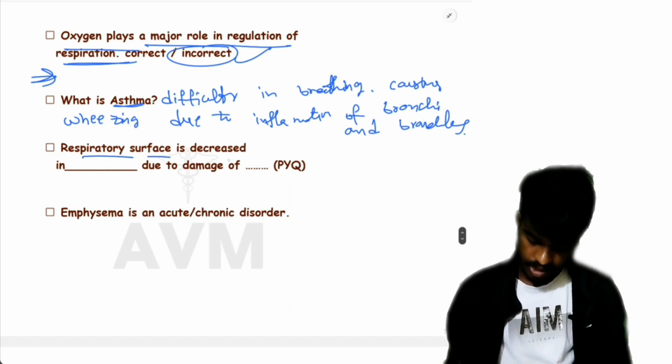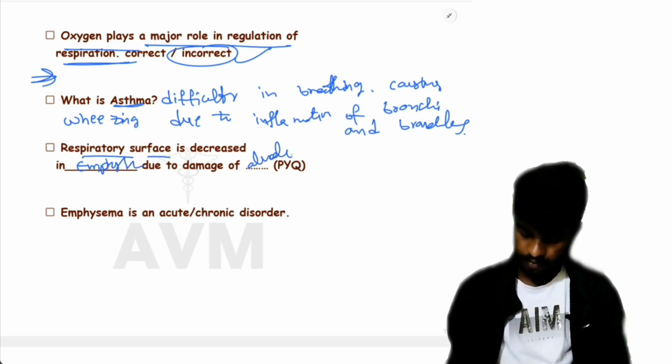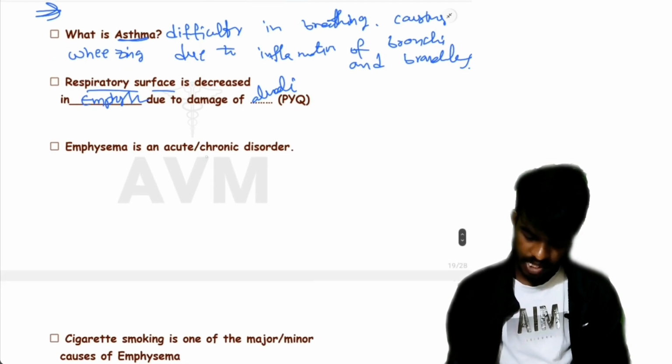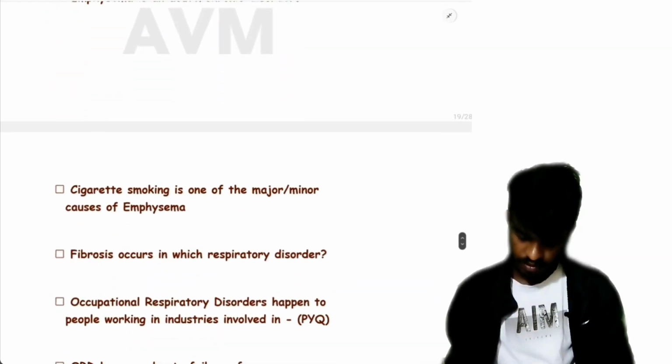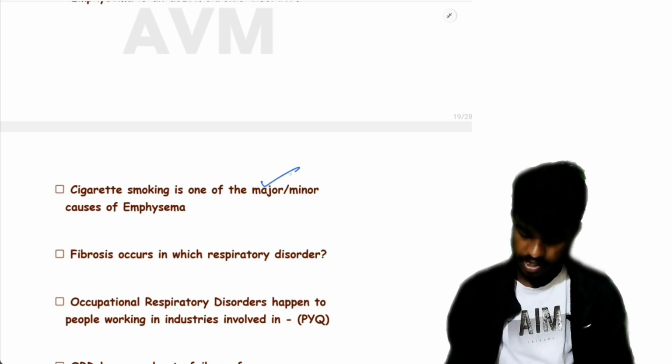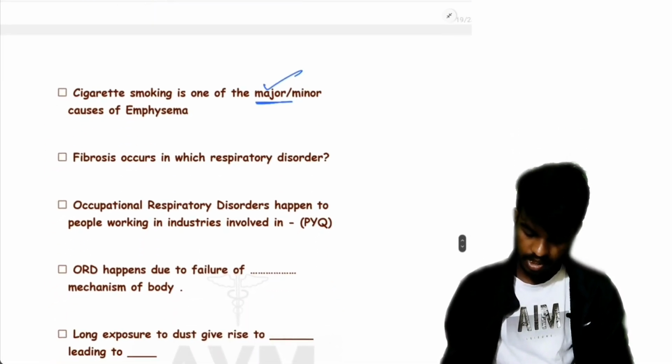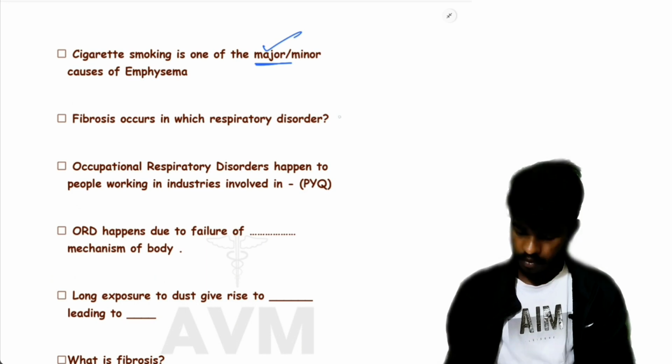Respiratory surface is decreased in emphysema due to damage of alveoli. Emphysema is an acute or chronic disorder? Emphysema is a chronic disorder. Cigarette smoking is one of the major causes for emphysema, not minor. Fibrosis occurs in which respiratory disorder?